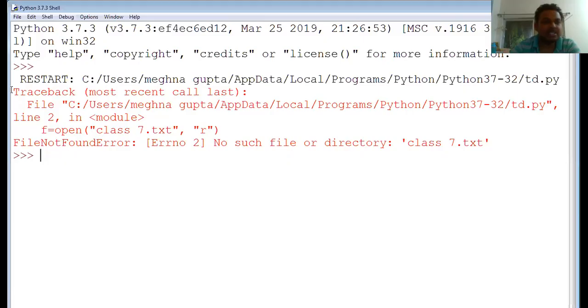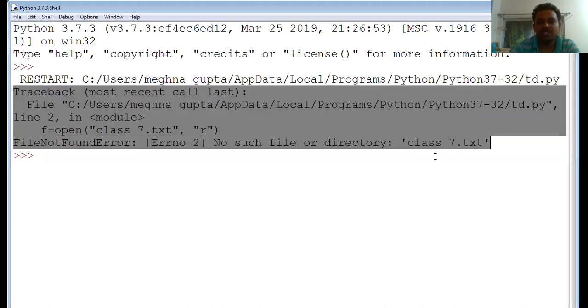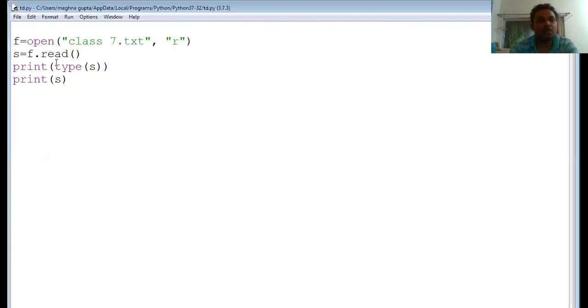Why is it happening? You need to see what output is coming. This output says that no such file or directory exists. Why? Because we have not properly passed the path of the file. Class7.txt exists on the desktop, so we need to take the complete path. How can I take a complete path?